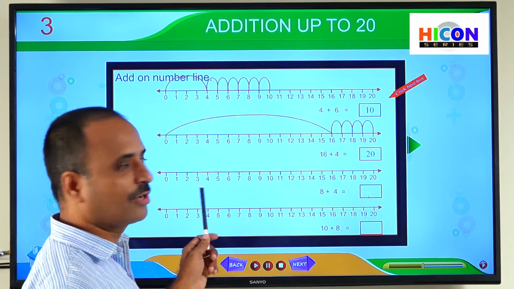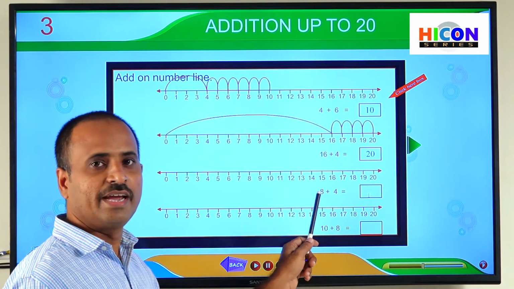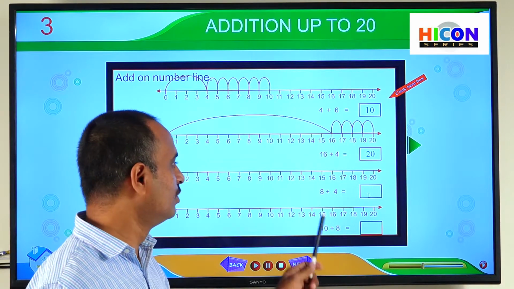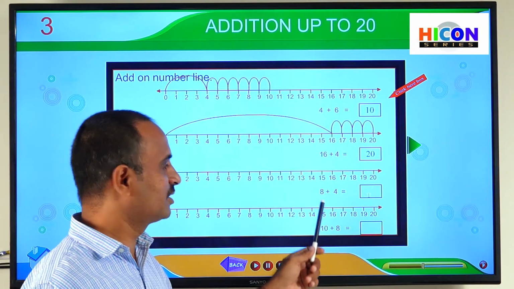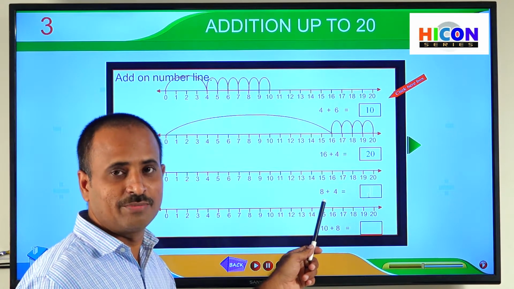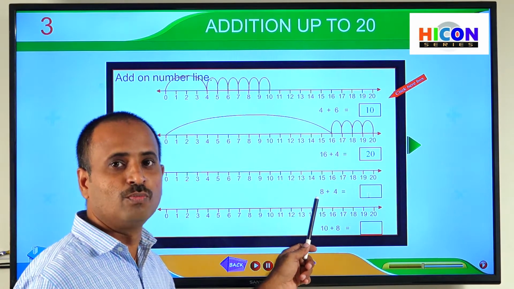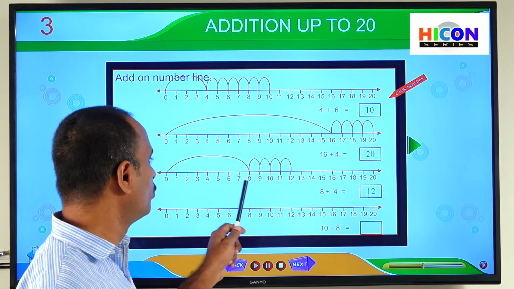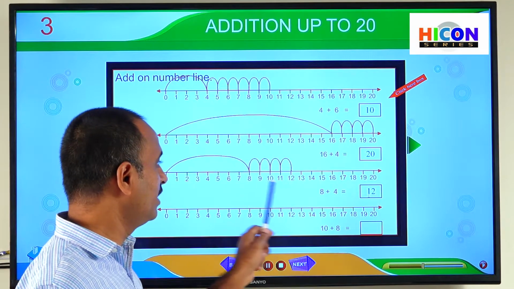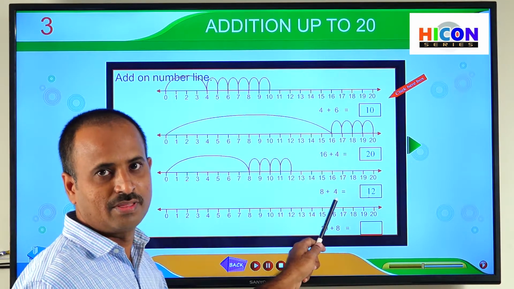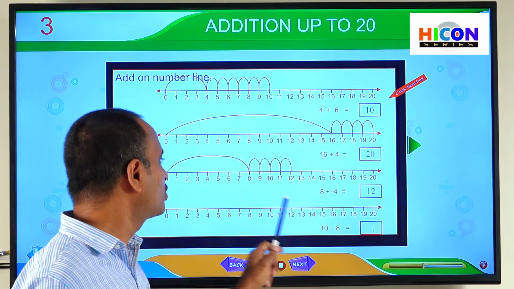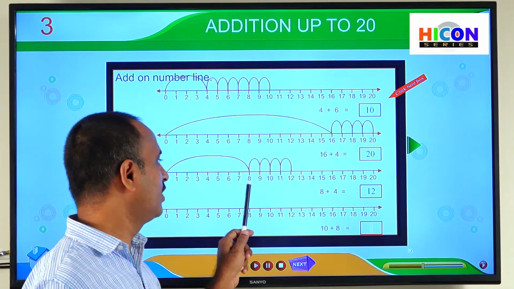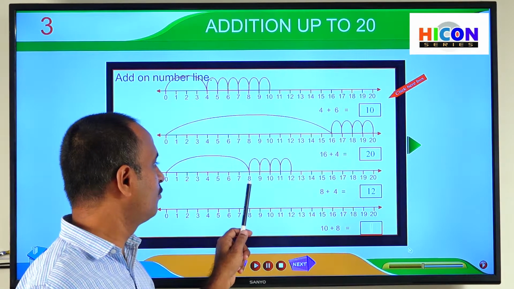Next, see the third problem. The third problem is 8 plus 4 is equal to how much? Now we have to do this addition on the number line. What is the first number in the addition? 8. And we have to move to 8 starting from 0. What is the second number here? 4. That means we have to move 4 steps forward starting from 8. So let us see the 4 steps.